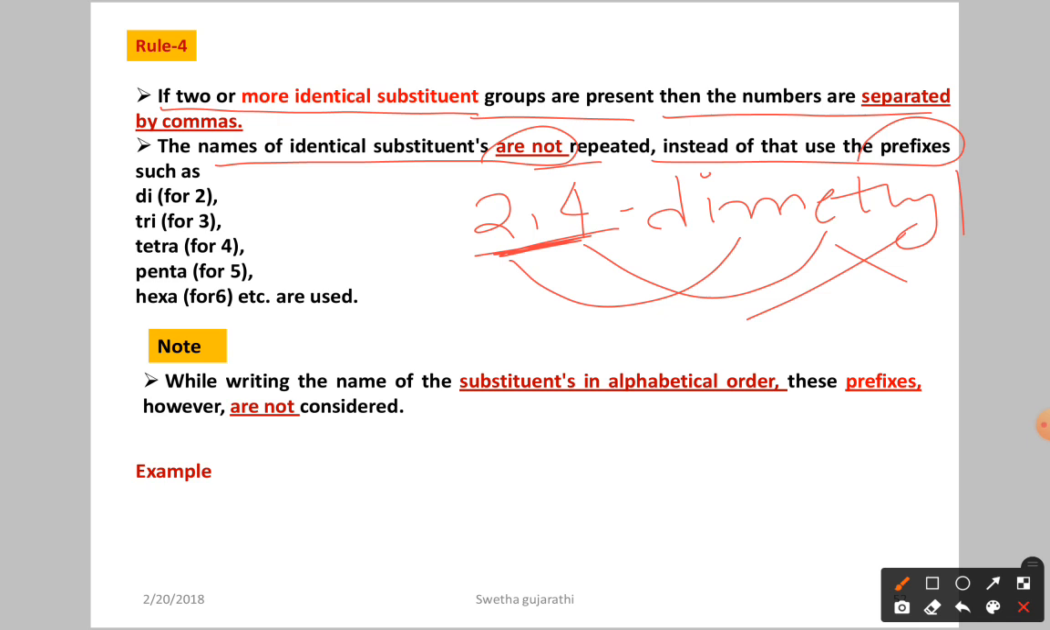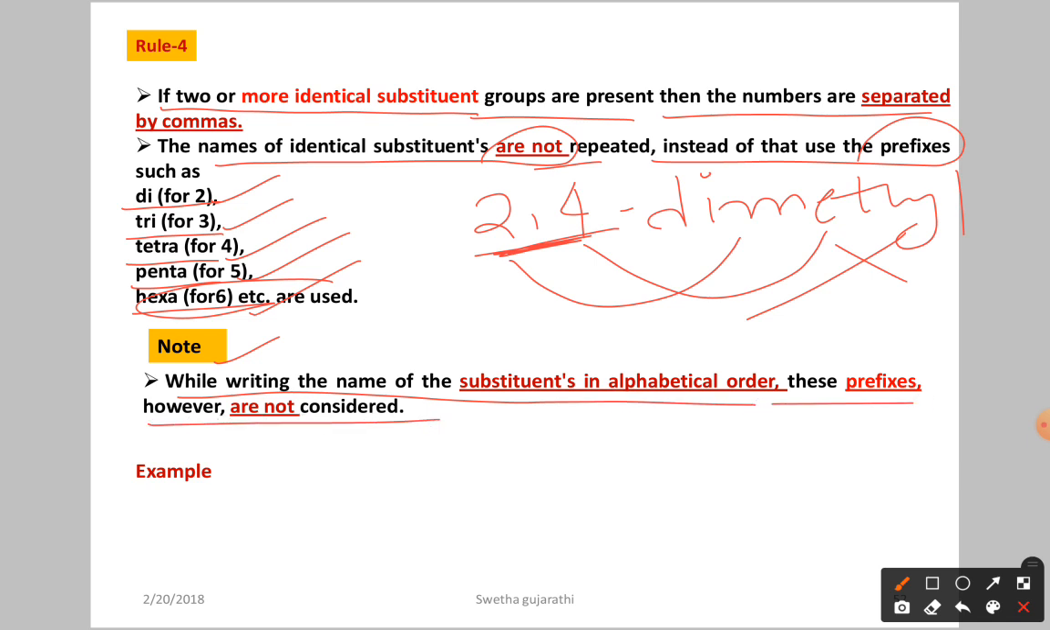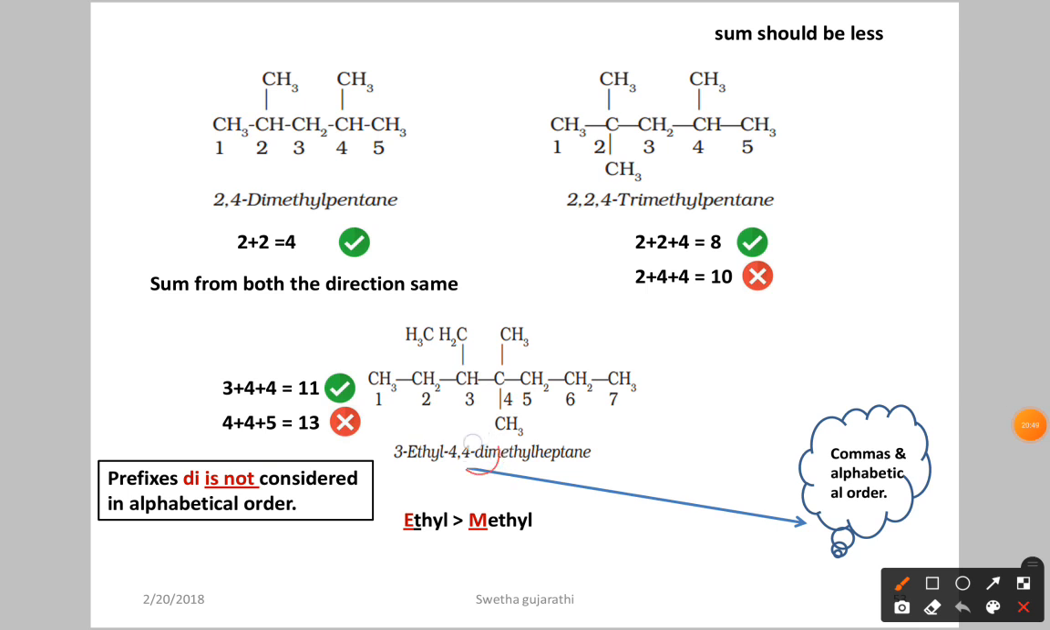If 2 similar groups are there, we use the word di. If similar groups 3 times are present, tri. If 4 times are present, tetra. If 5 times are present, penta. And if 6 times are present, that is called hexa, like that, and so on. Here the important note is, while writing the names of the substituents in alphabetical order, these prefixes are not considered. Just now we already told. This di, tri, we are not going to consider in the alphabetical order. Okay, this is the example. Here we are not considering these prefixes in the alphabetical order.